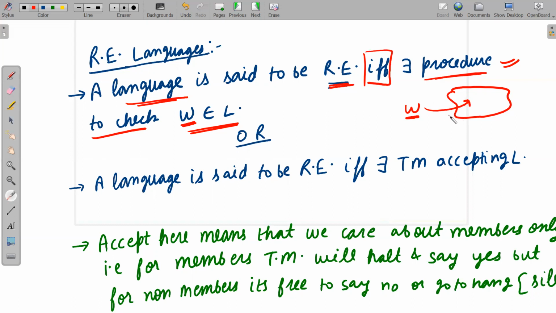So let me tell you another definition, then I will come back to this point. Another way: a language is said to be RE if and only if there is a Turing machine accepting it. I have already told you about the Church Turing thesis. So what was the statement? What could naturally be called an effective procedure can be realized by a Turing machine.